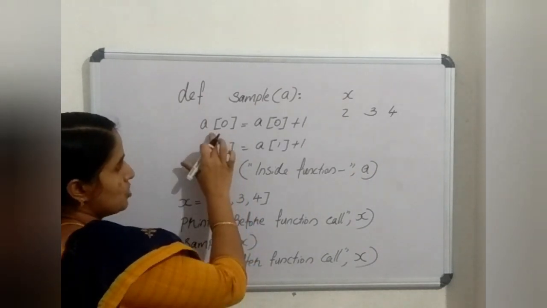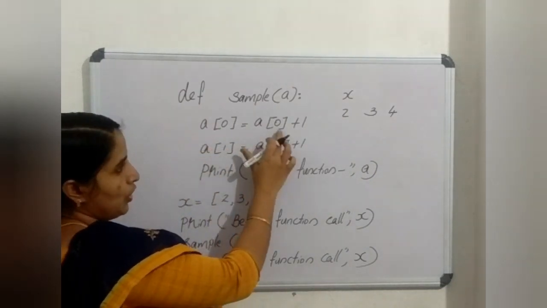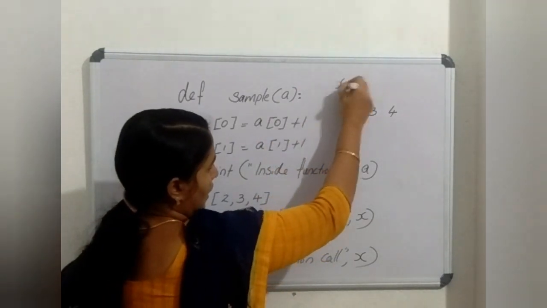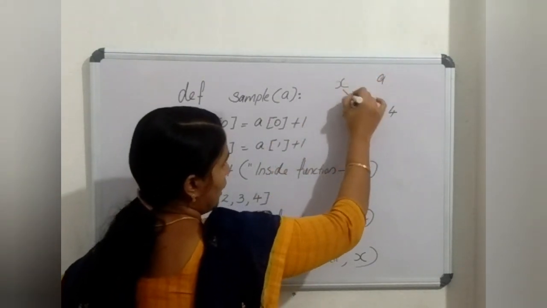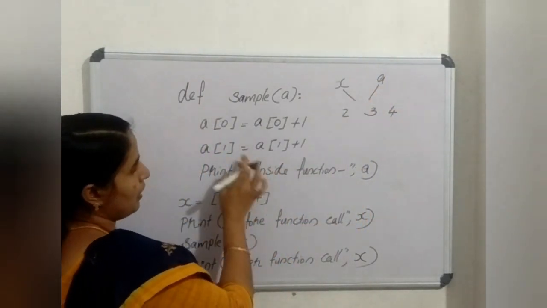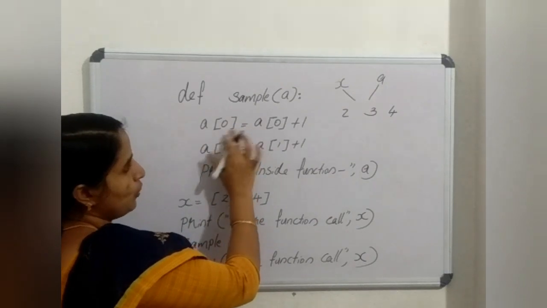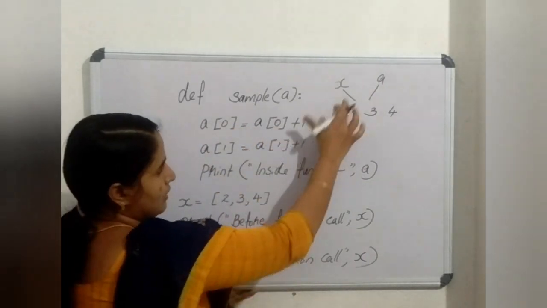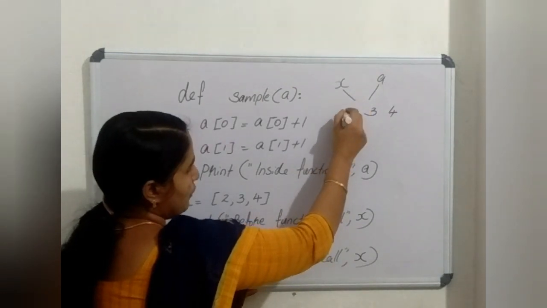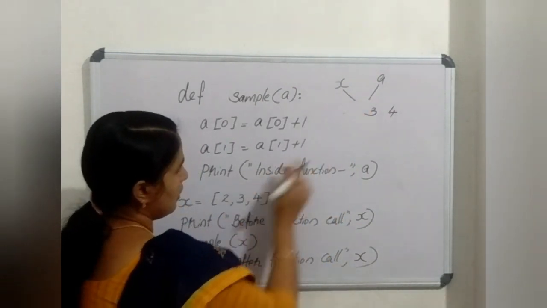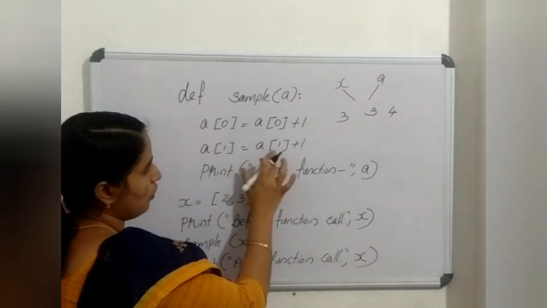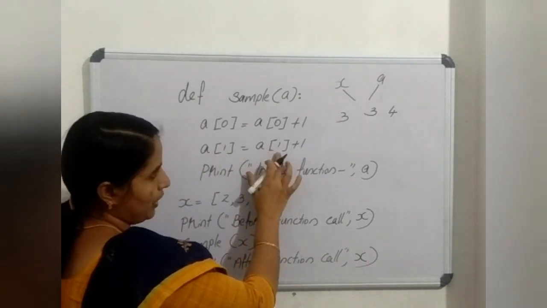So when I make some change, A of 0 equal to A of 0 plus 1. So now X and A both are pointing to the same location actually. So when I make any change to A of 0, the changes will be reflected back to X. So the first location becomes 3, and then again A of i equal to A of i plus 1.